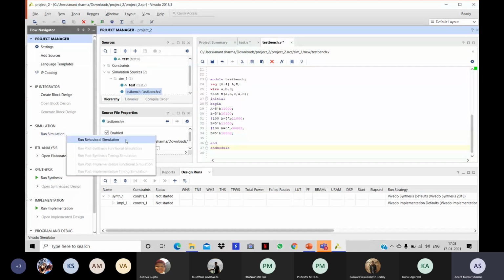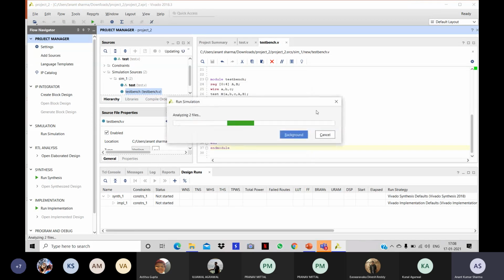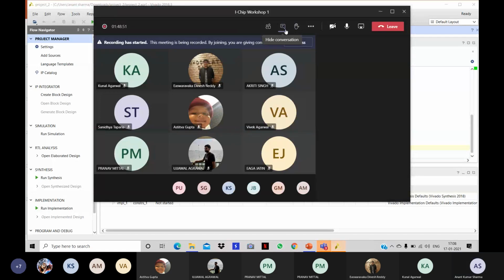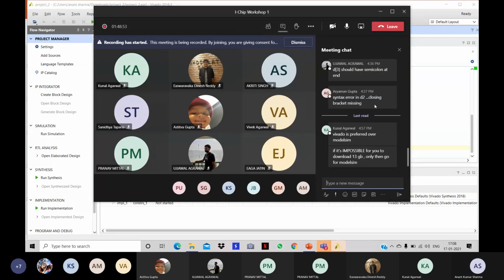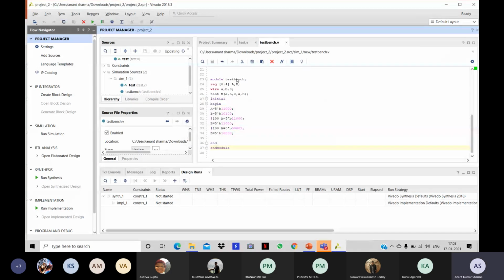If there is no error, we will just click run simulation, run behavioral simulation, save the file. And if our code is actually correct, we will just see a timing diagram. Is there some message? Okay. Some error.